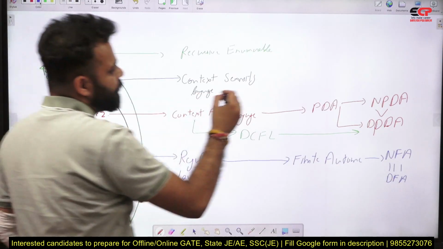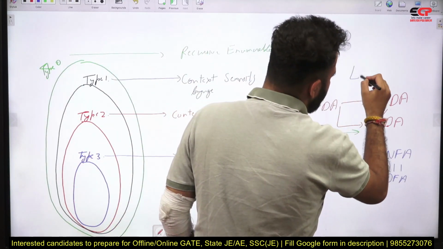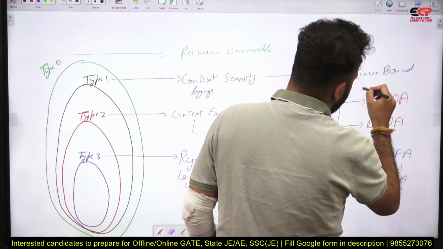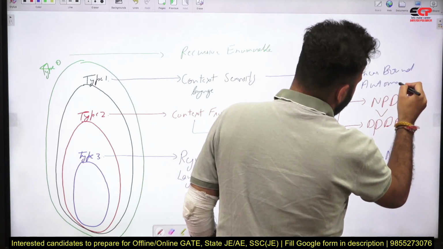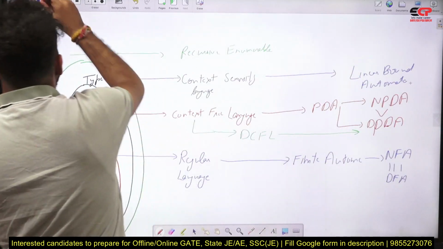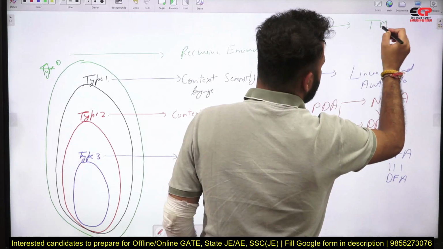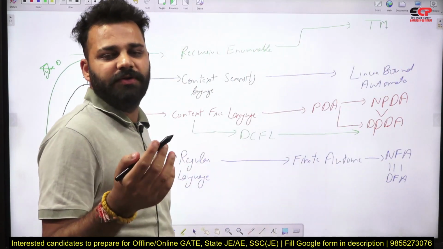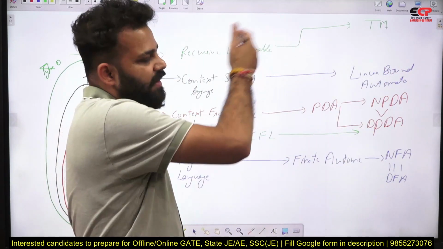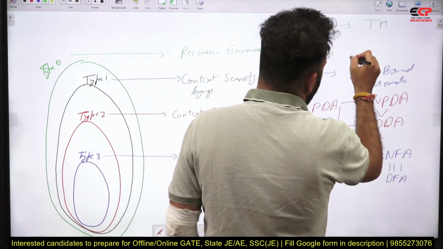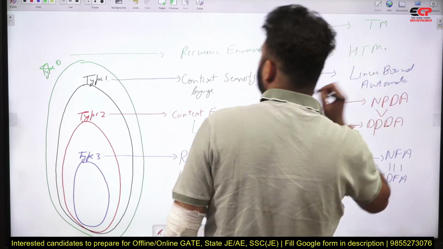Now CSL uses linear bound automata machine, and similarly recursive enumerable uses Turing machine. Now there is also a Turing machine which is less powerful than the original Turing machine, which is called halting Turing machine, HTM.